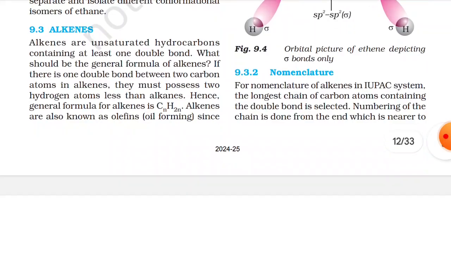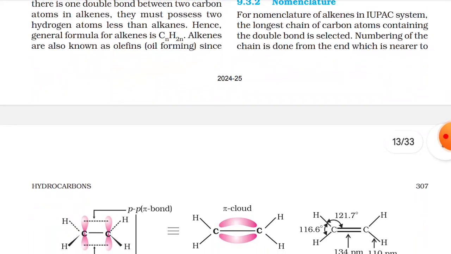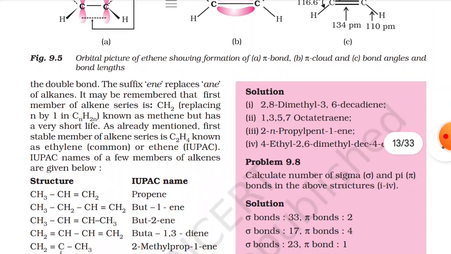9.3.2 Nomenclature. For nomenclature of alkenes in IUPAC system, the longest chain of carbon atoms containing the double bond is selected. Numbering of the chain is done from the end which is nearer to the double bond. Suffix "ene" replaces "ane" of the alkanes. It may be remembered that the first member of alkene series is CH2, replacing n by 1 in CnH2n, known as methene, but has very short life.